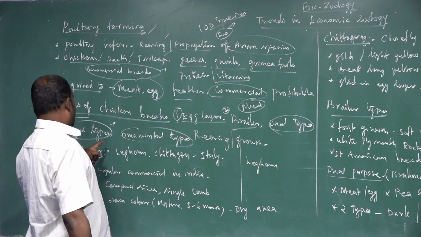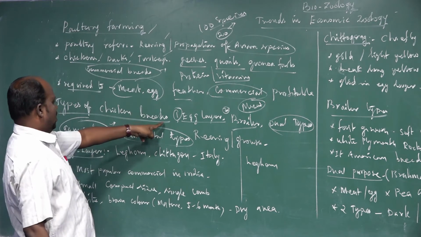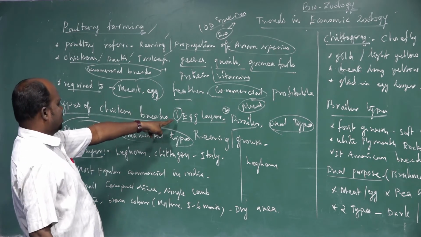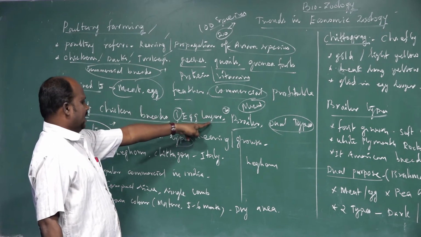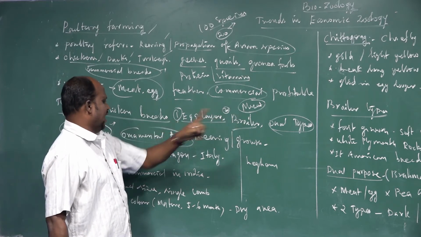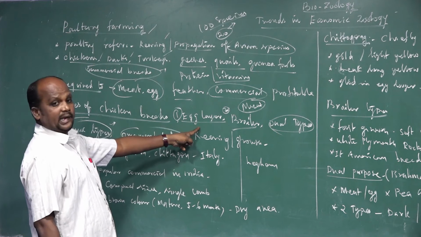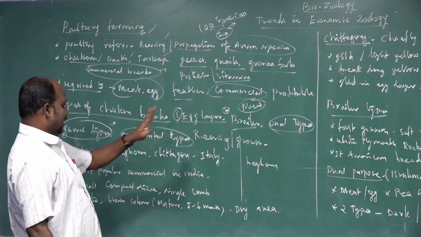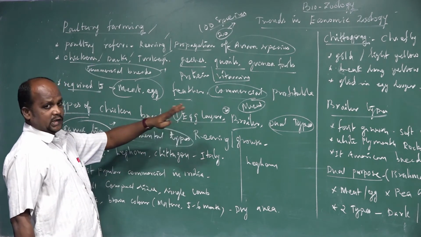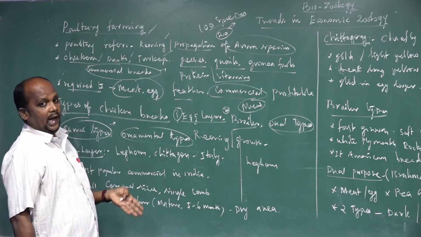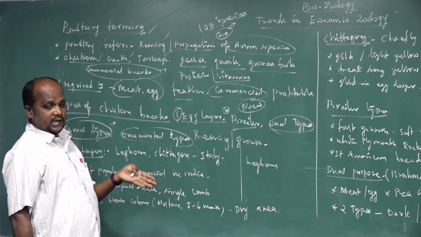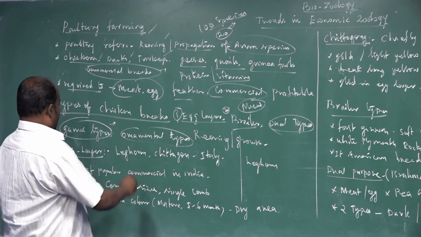So the first one is egg layers. Based on the purpose, bird populations are classified into 5 types: egg layer, broiler, dual types, game types and ornamental types. First we take egg layers, which means this type of bird population provides more eggs during its productive duration.